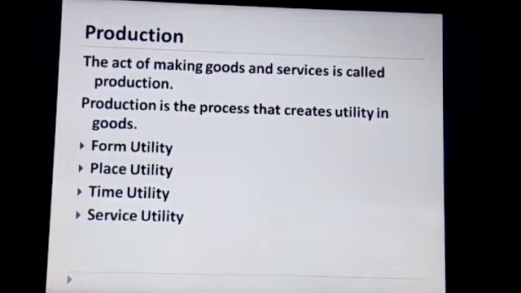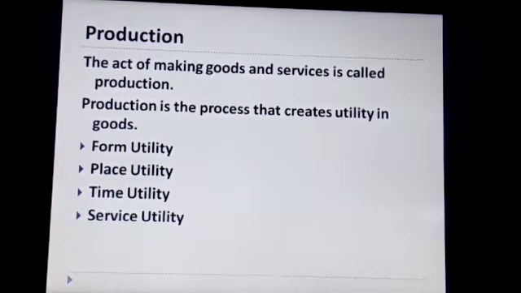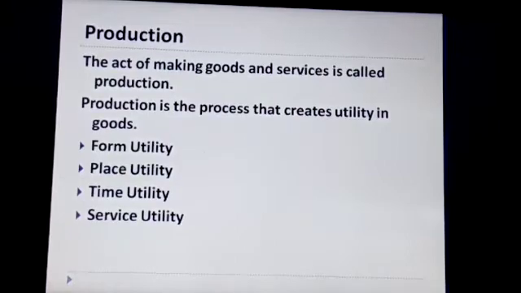How? We store the wheat in the godown, and this is how we create time utility. Time utility is created by warehousing, godowns, where the goods are kept until they are used.